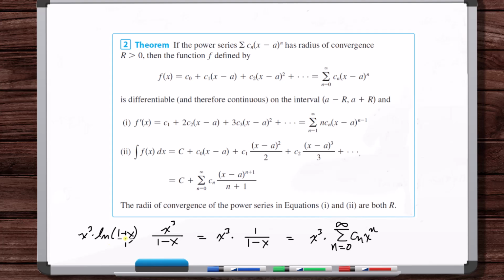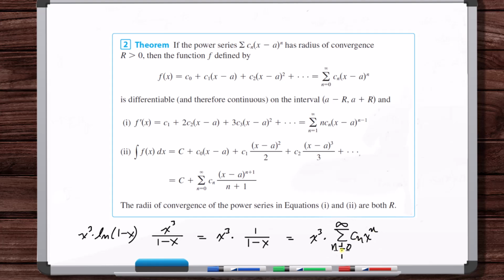You'll see how we work these examples, but what I'm trying to emphasize here is that when you're differentiating and integrating power series, and then you come in after and bring an x cubed into the series, now you've changed the series. You can't say that the radius of convergence is the same as what you originally differentiated or integrated anymore once you've brought in an x cubed from the side and mixed that in.